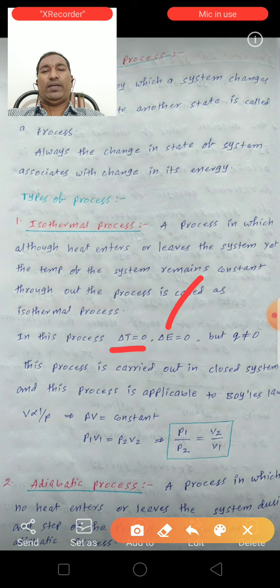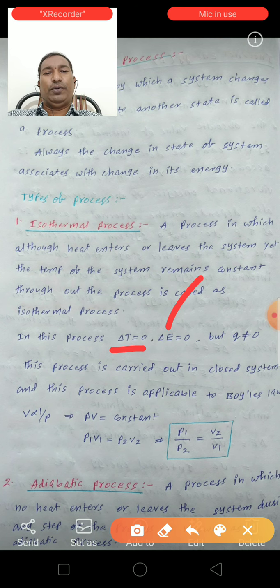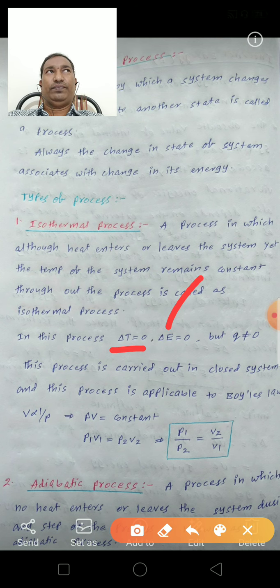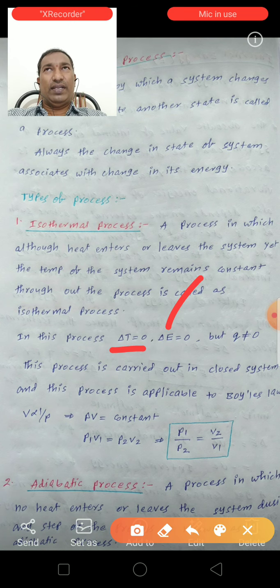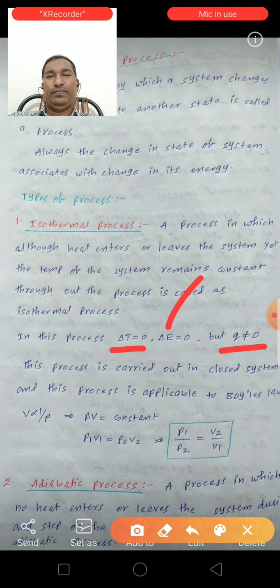So in the isothermal process delta T is equal to 0 and delta E is 0, but Q is not equal to 0. Q means heat. Here only the temperature is constant, but heat is not constant.